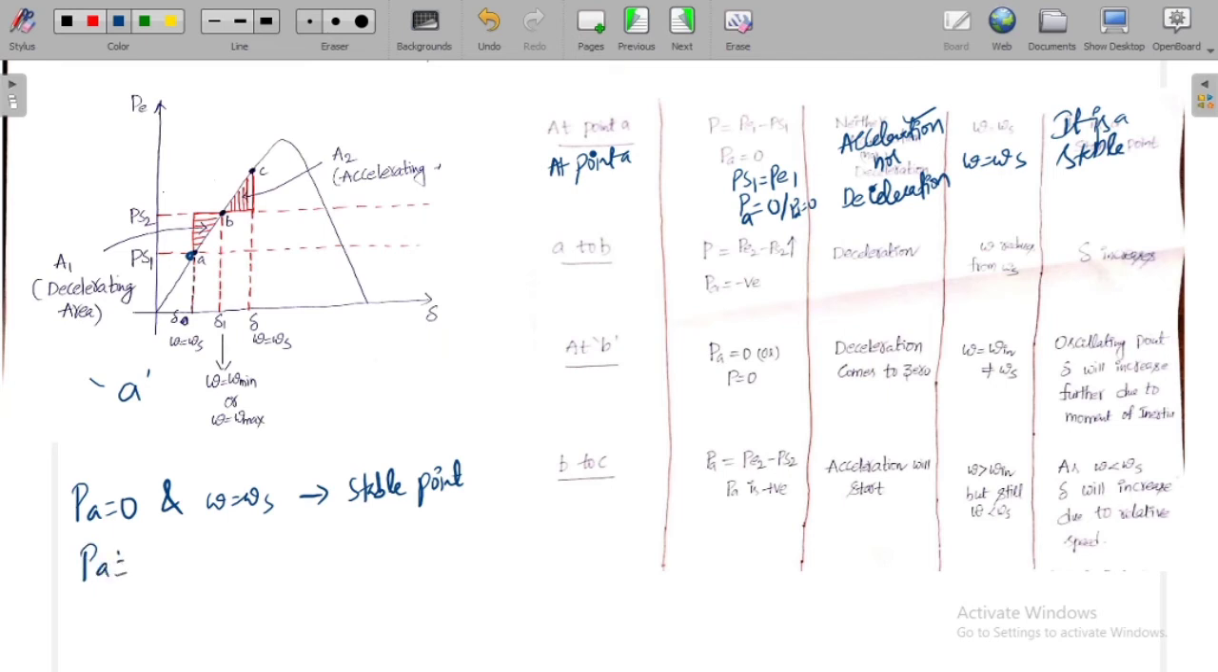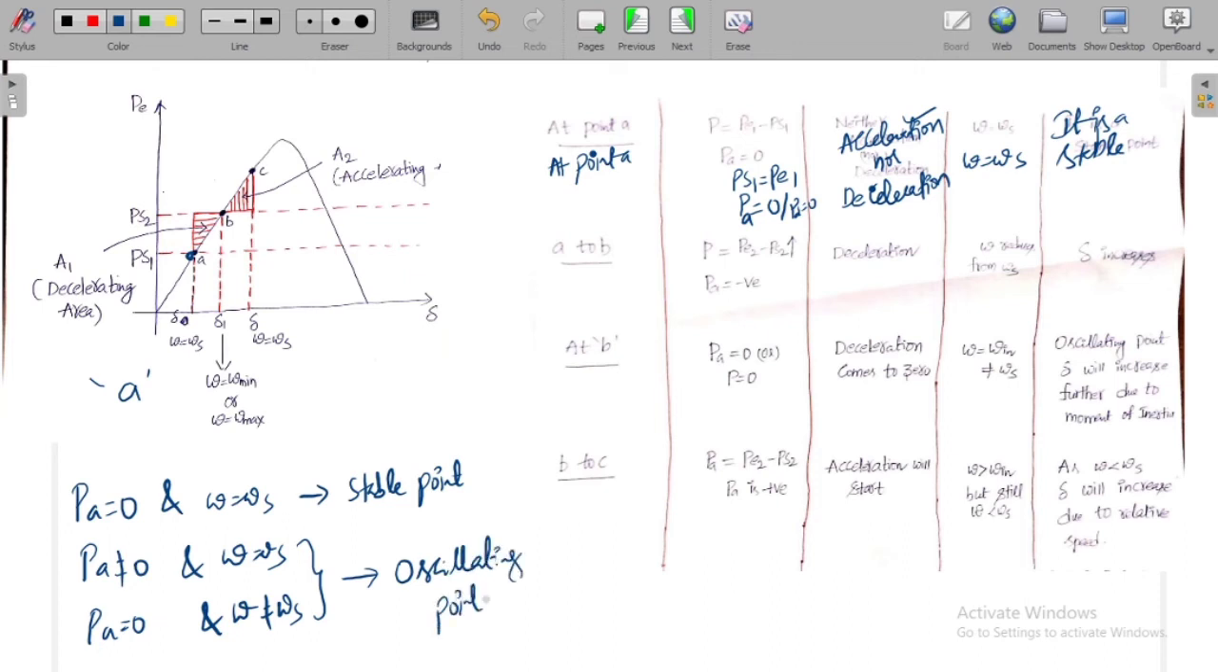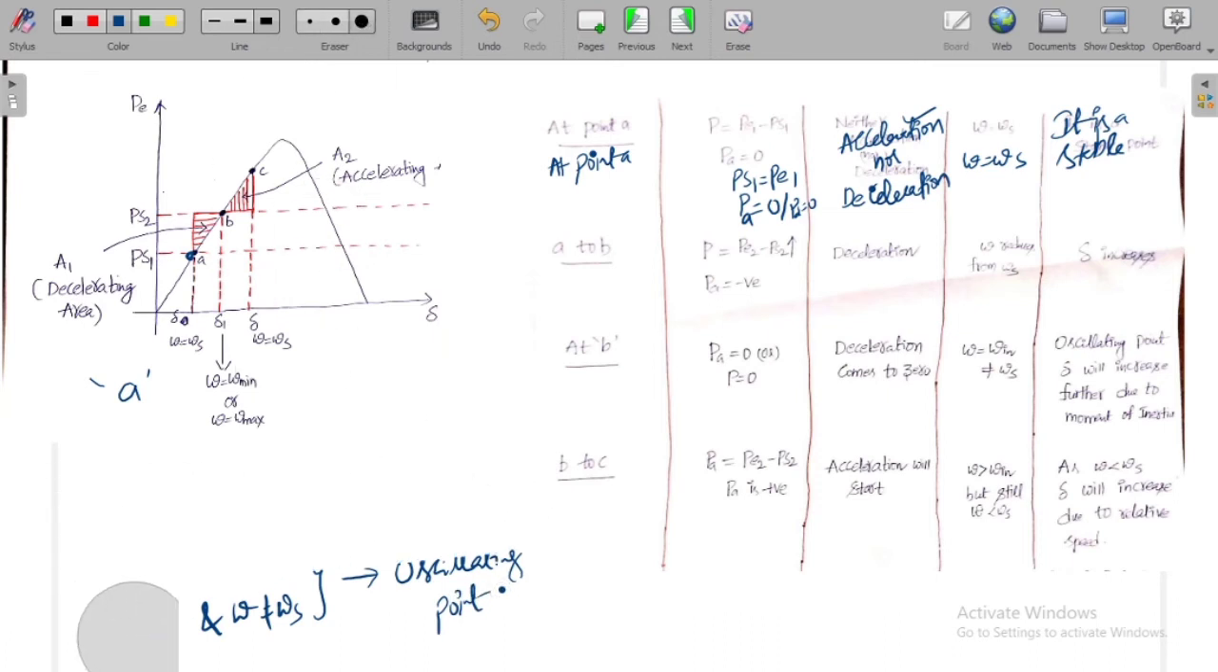There will be no movement. Whereas if Pa is not equal to 0 but omega is equal to omega s, or if Pa is equal to 0 and omega is not equal to omega s, in these two situations we can call this point as oscillating point. I hope you understood this in the last video itself. No need to write here again, it's a waste of time.